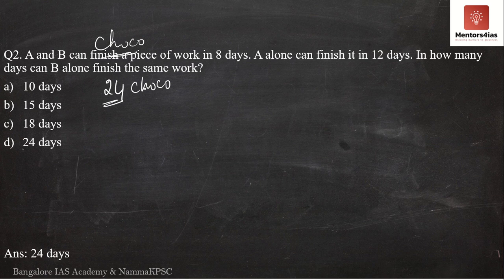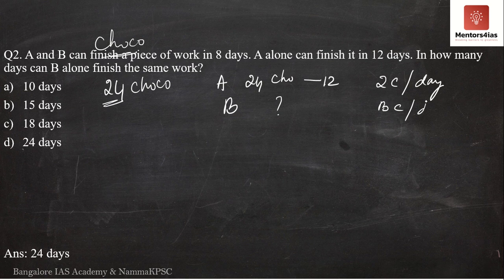Now, if the number of chocolates to be eaten is 24, A can eat 24 chocolates in how many days? 12 days. Therefore, in 1 day, how many chocolates does A eat? 2 chocolates per day. B, I don't know. I don't know how many chocolates B eats per day.